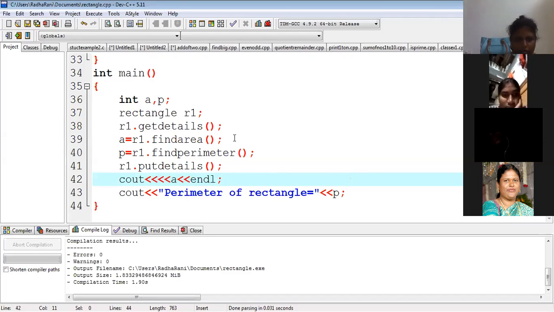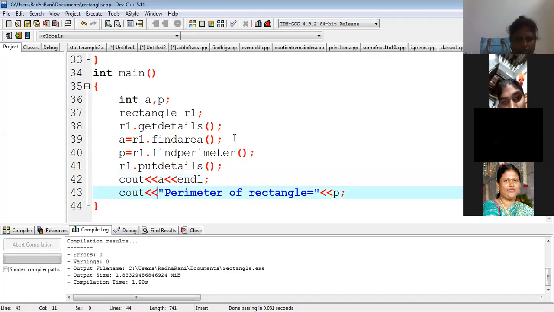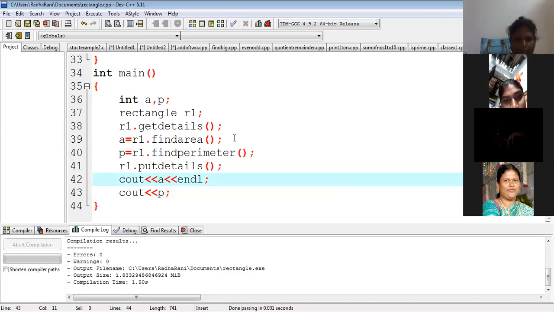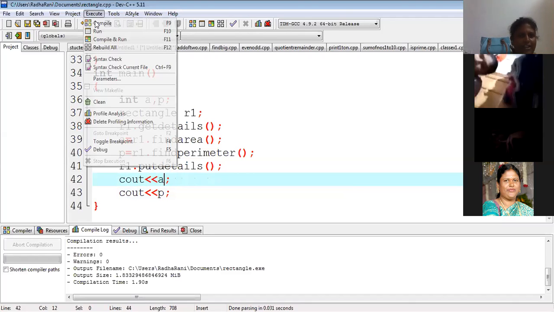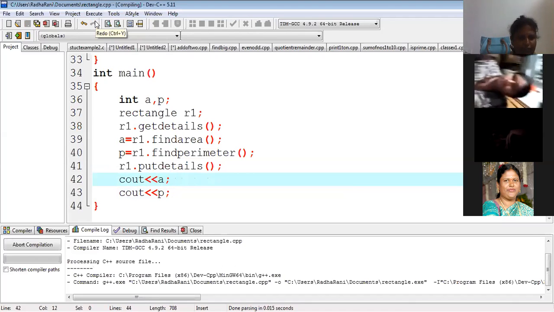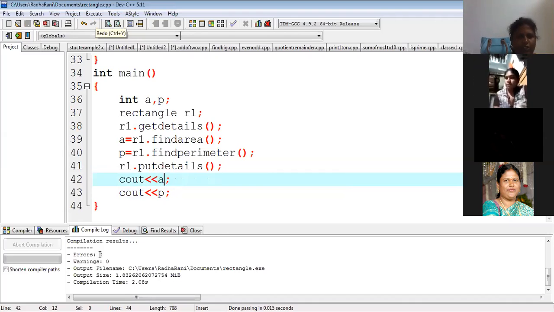I am displaying P. The value will be printed, but not meaningful output. It won't look meaningful. Even if I remove this, I don't get any compilation error. This is for our purpose here. So now also we are getting 0 errors and 0 warnings.